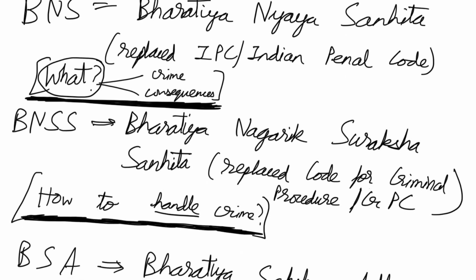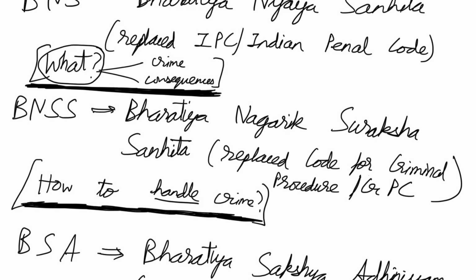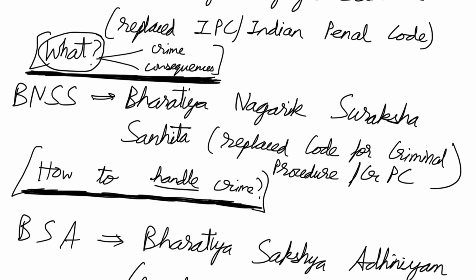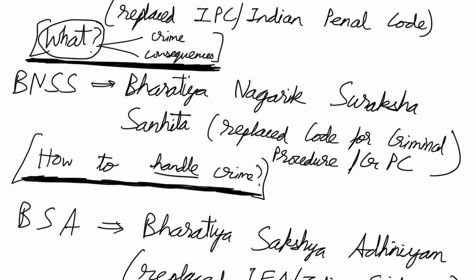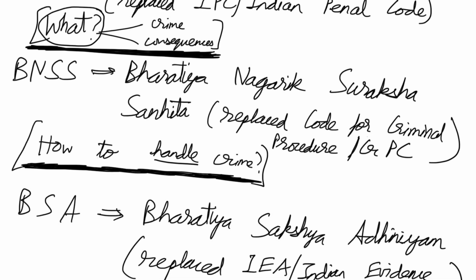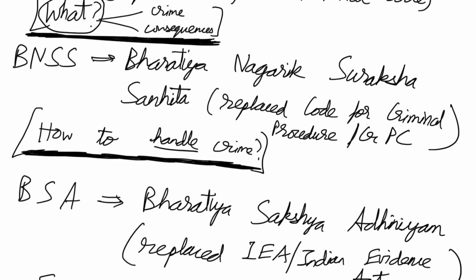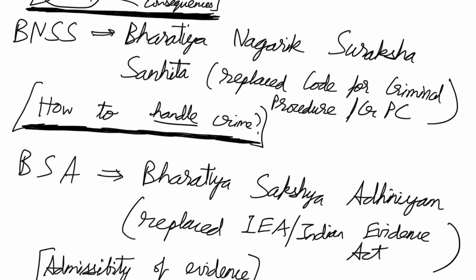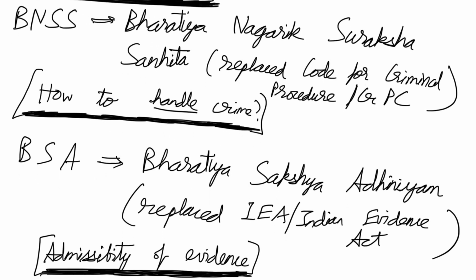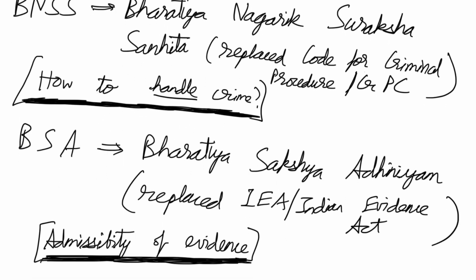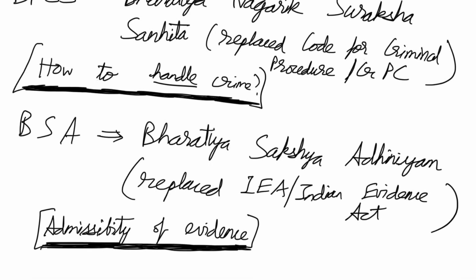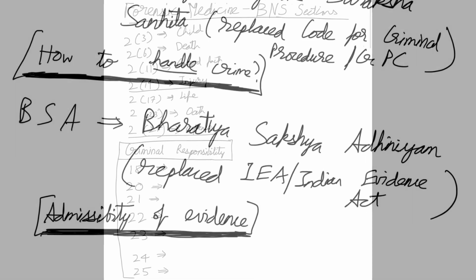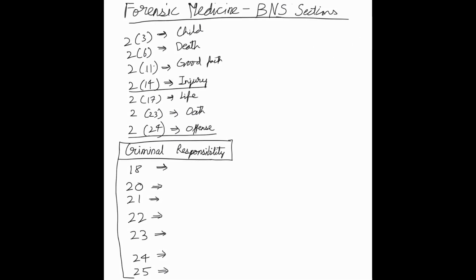BNSS stands for Bharatiya Nagarik Suraksha Samhita, that replaces the Code for Criminal Procedure or CRPC. It basically deals with how the judiciary handles a crime that has been committed. BSA stands for Bharatiya Sakshya Adhiniyam, that has replaced the Indian Evidence Act, which basically deals with the admissibility of various types of evidence in the court. Now we'll start with the sections proper.